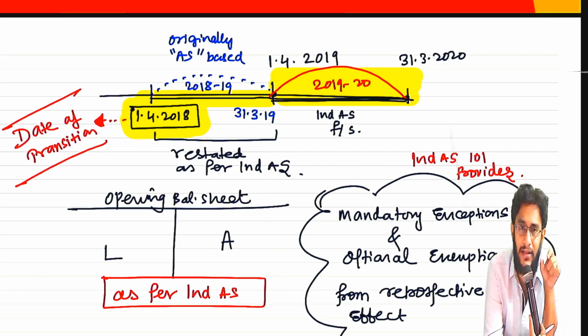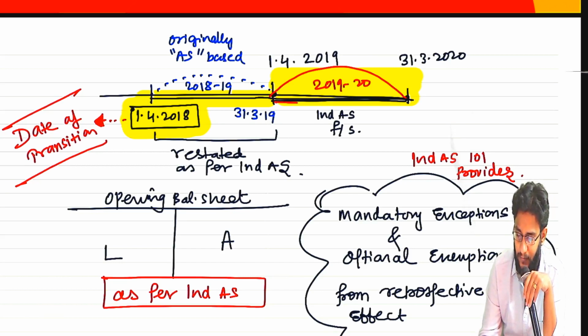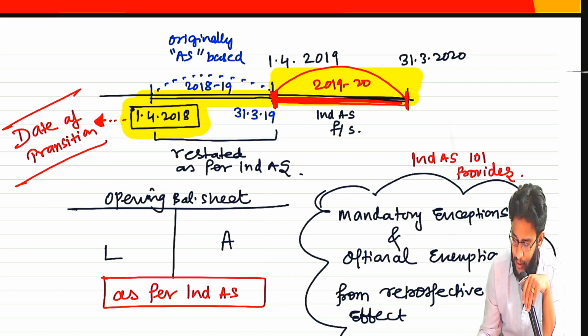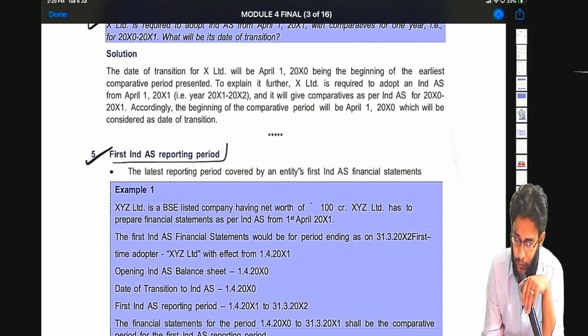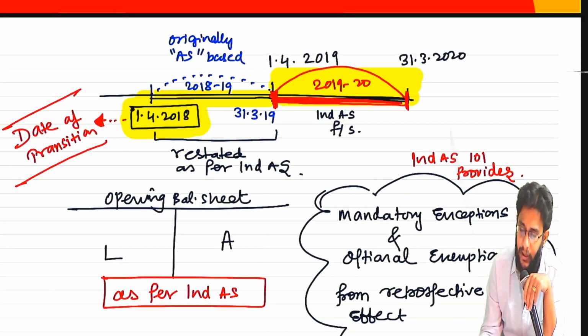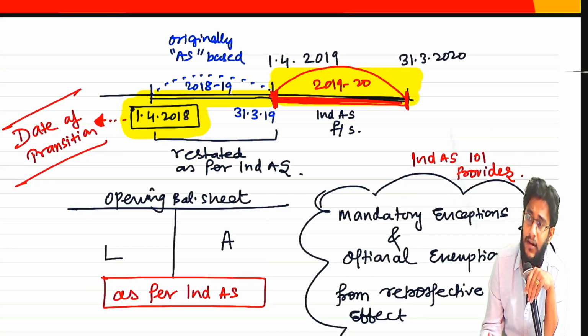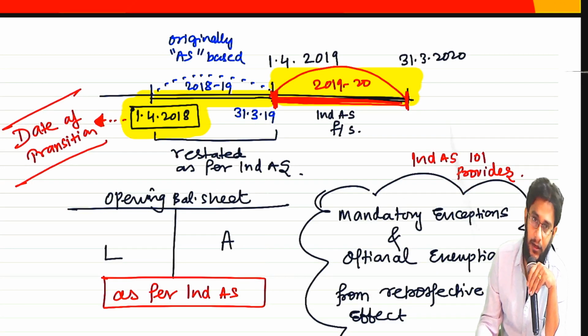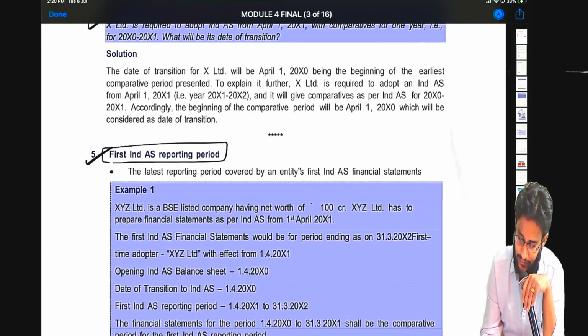Now which one is the first Ind AS financial statements period? Only the current year. First time you are required to prepare under Ind AS is for this year. So this will become the first Ind AS reporting period. Just because you are preparing 18-19 under Ind AS does not make 18-19 the first Ind AS reporting period. The first Ind AS reporting period is 19-20, the latest period. That's why the language is given like that: the latest period covered by an entity's first Ind AS financial statements.